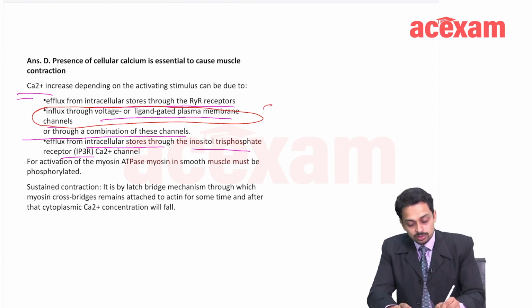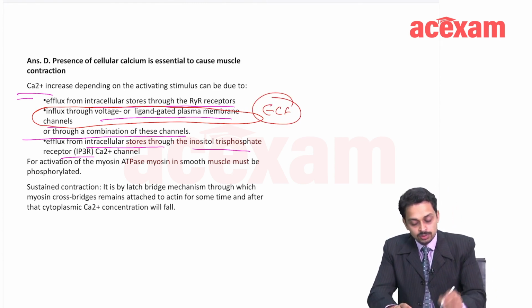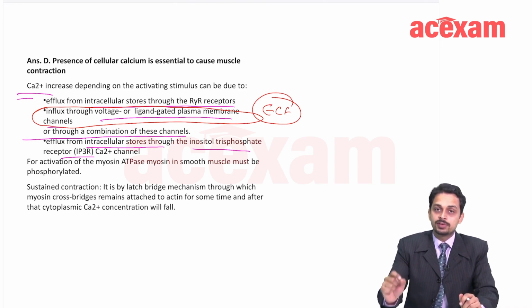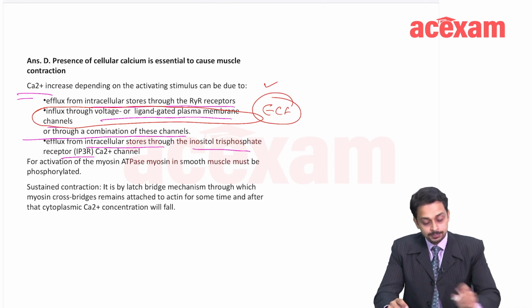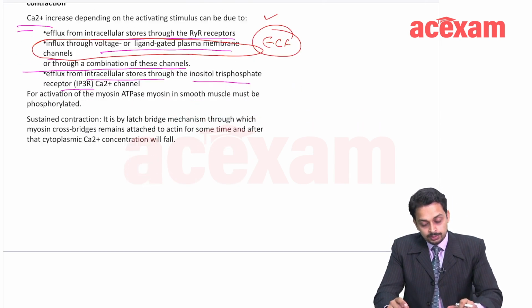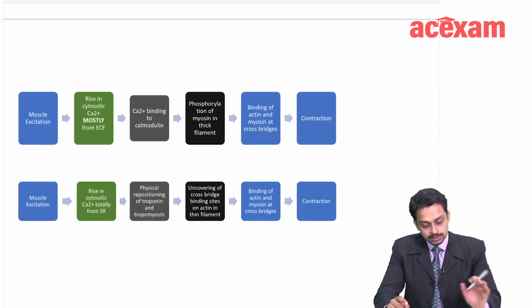So the main source is ECF. So the question is, most important source of calcium for smooth muscle is ECF. Okay. Now let us just see